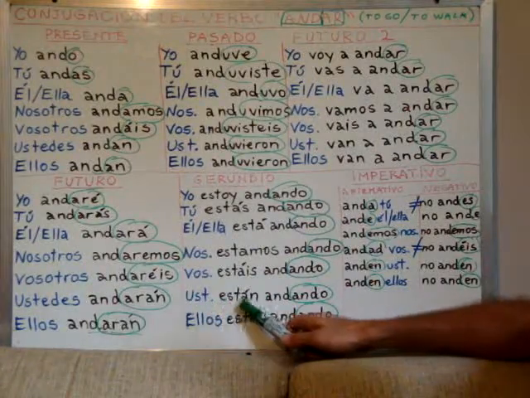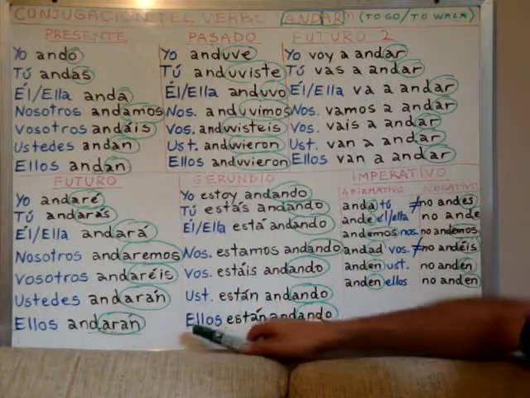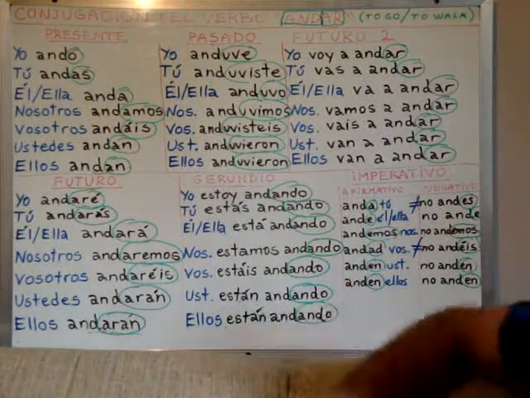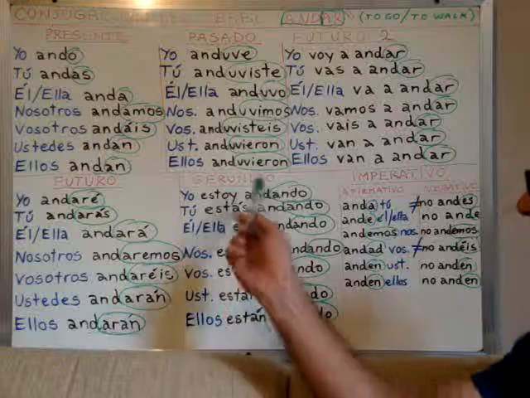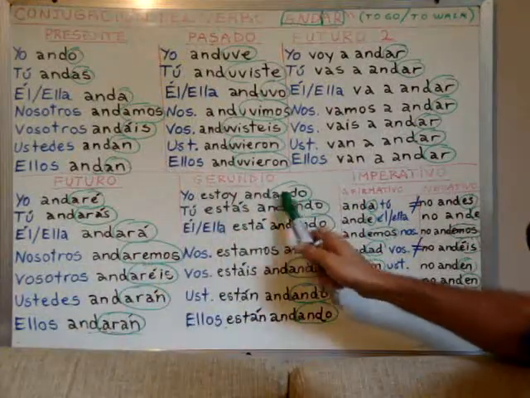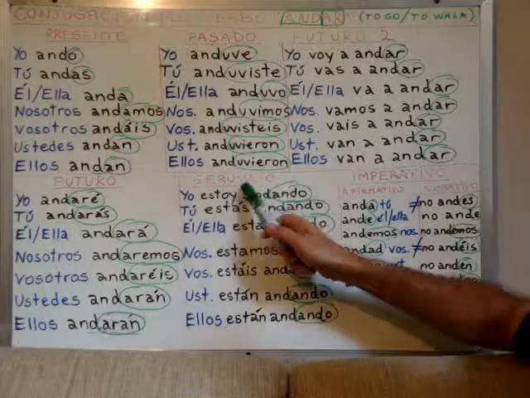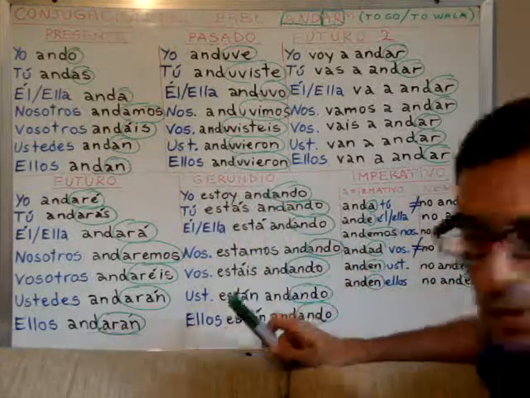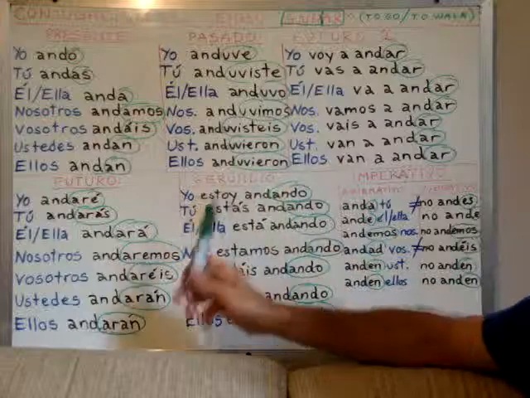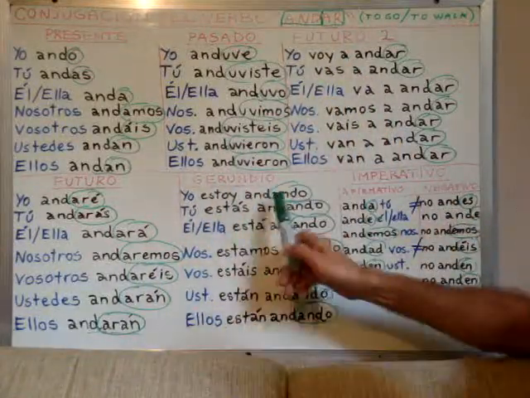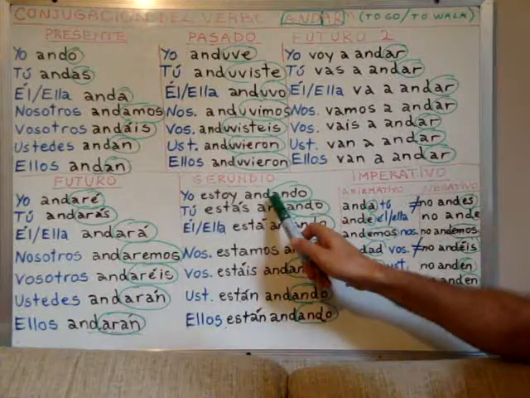Ustedes están andando. And ellos están andando. You can see that the ending for the gerundio is ando here, right? We take the root of the verb and we add ando. This is for all the verbs that end in AR. The other verbs add the ending endo, with an E instead of an A.